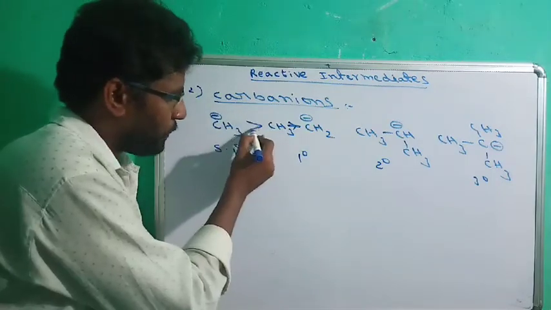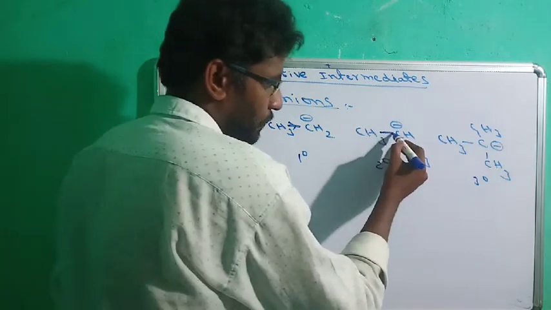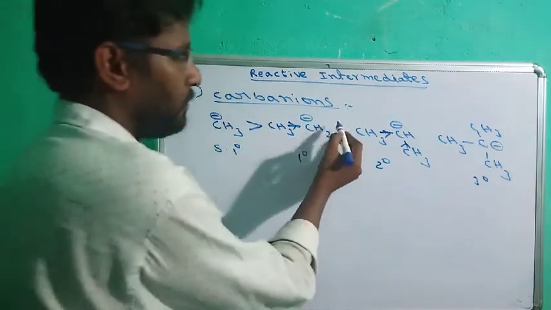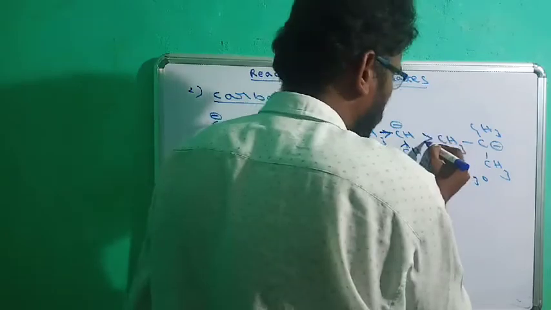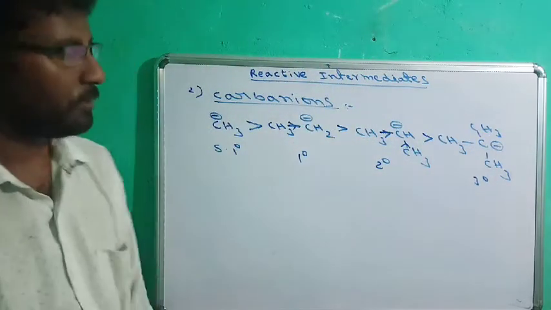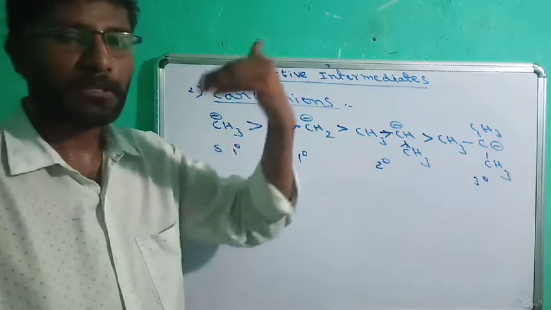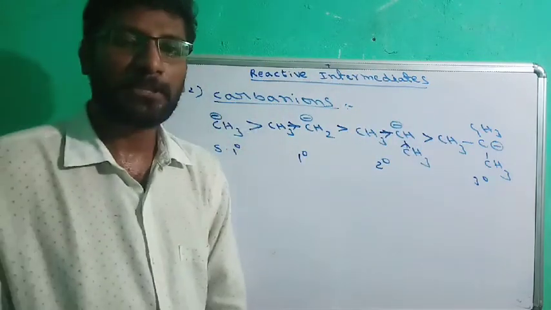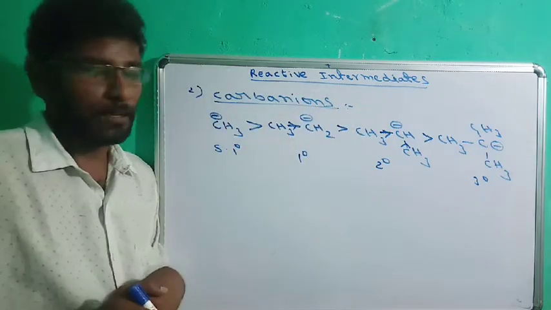That's why super primary is more stable than the primary. Further here, two donating groups, stability further decreased. So primary is more stable than the secondary. Similarly, secondary is more stable than the tertiary. So this is the opposite order to carbocations, since carbocations are positive species, whereas carbanions are negative species. So this is the stability order.